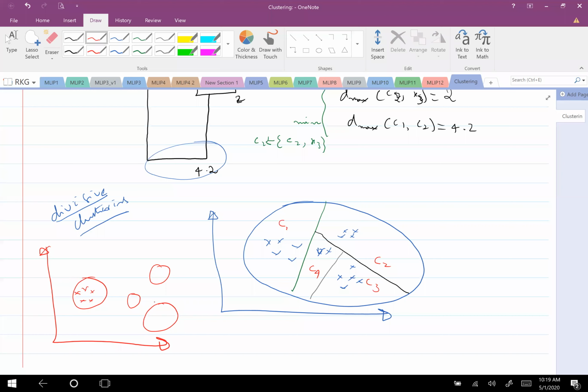For example, if I want to put you people into 2 sections, in divisive clustering I will initially put all of you in one class. Because of some reason the class strength is not satisfied here, you can't sit all together. So some people go there, some people go here. Then I say that there is still some imbalance or problem, so I will again move you to 4 classes. I will finally put you in 4 clusters.